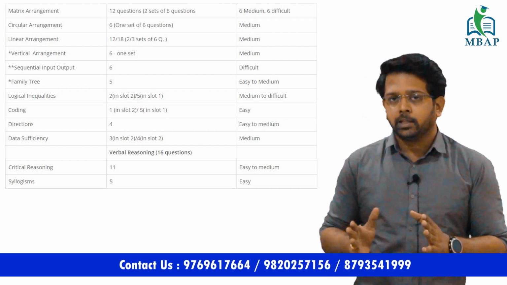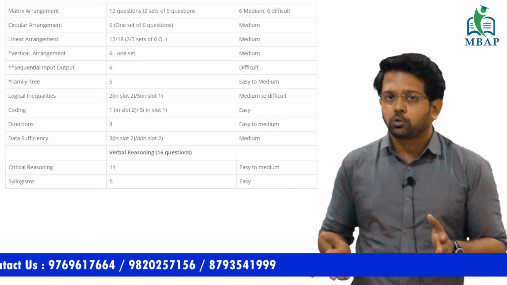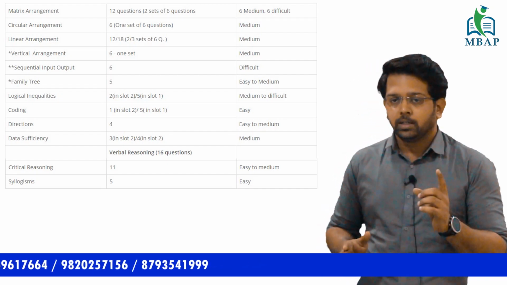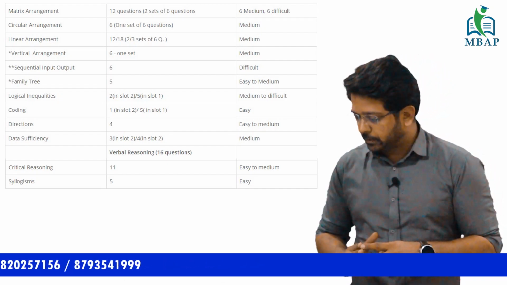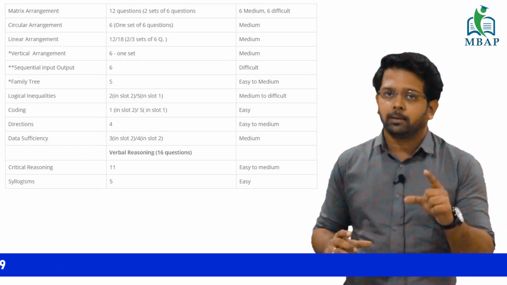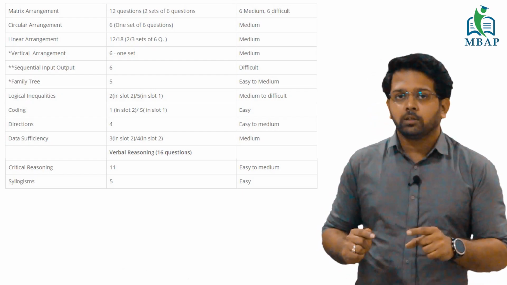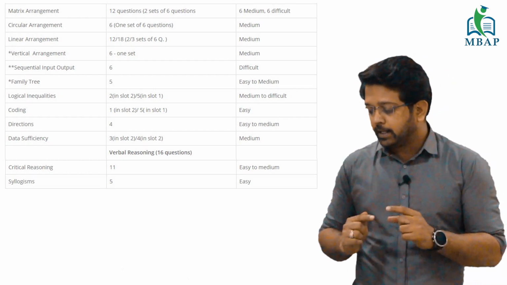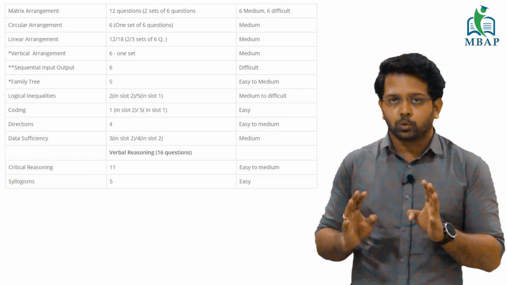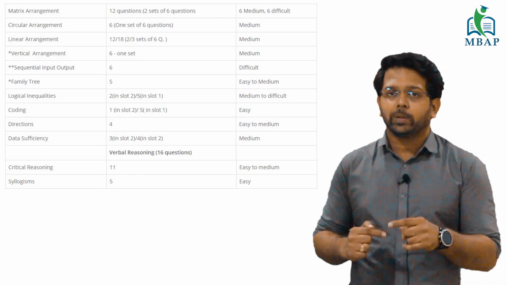Linear arrangement, in one of the slots there were 12 questions, and in the second slot there were 18 questions, which is 2 to 3 sets of these topics. So clubbing all of this, you will see around 30 to 35 questions which come from the puzzle segment. Second, the most conventional form of logic, which is your analytical reasoning, which is simple to sense and simple to do. If I quantify this, it comes for around 20 marks.